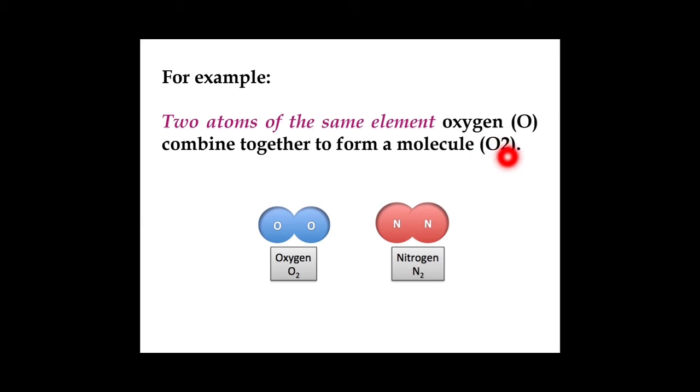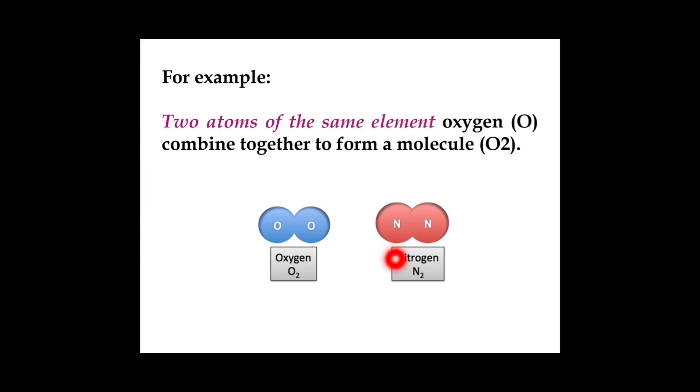For example, two atoms of the same element, oxygen, combine together to form a molecule of oxygen. In the same way, two atoms of nitrogen, which are atoms of the same element, combine and form N2.